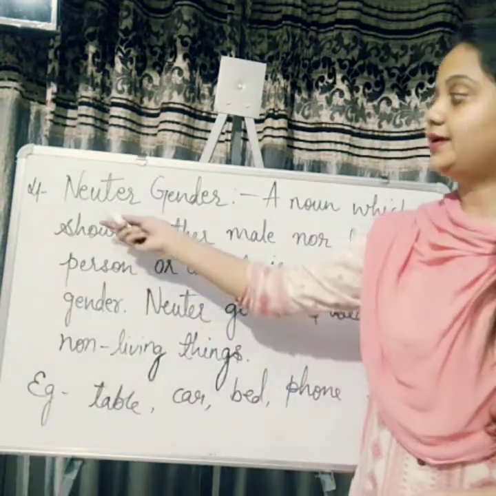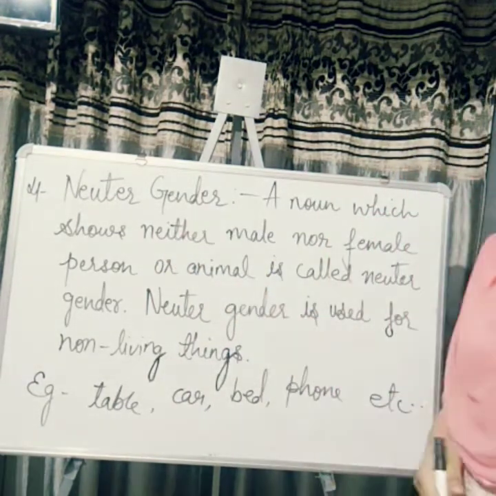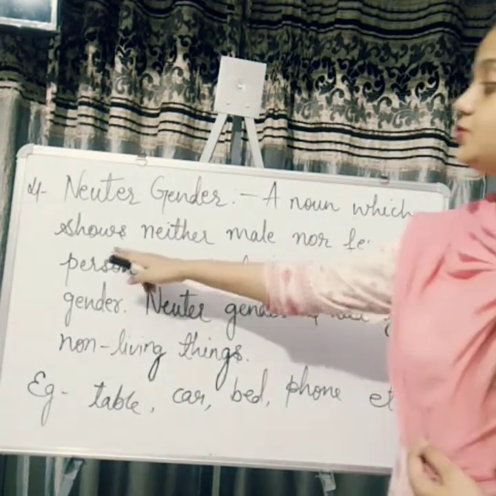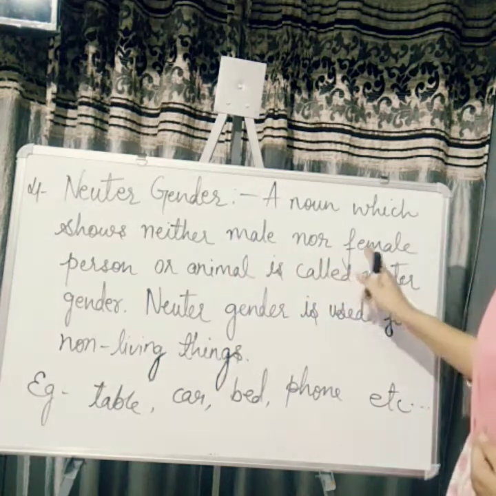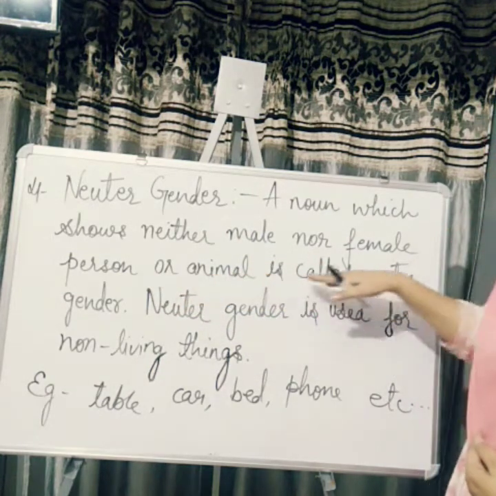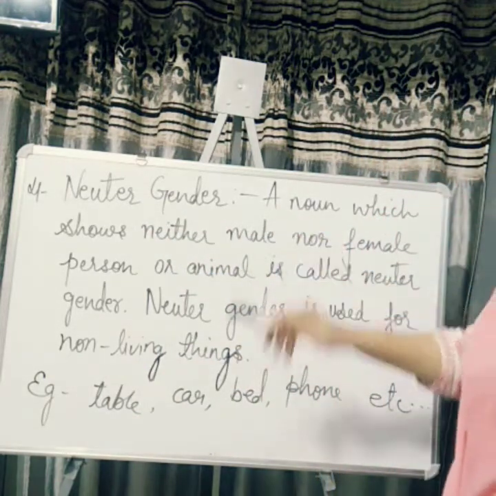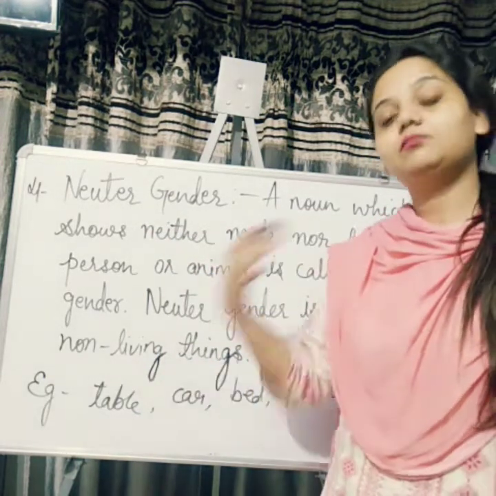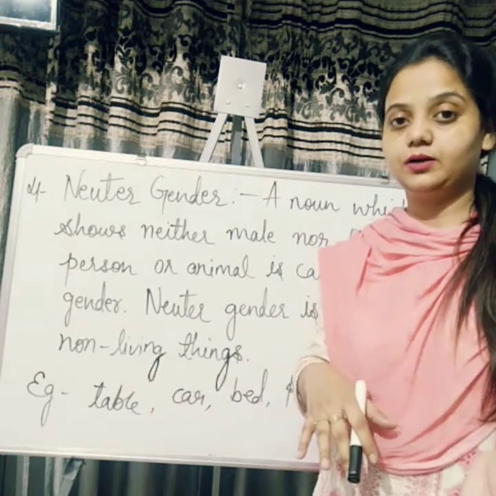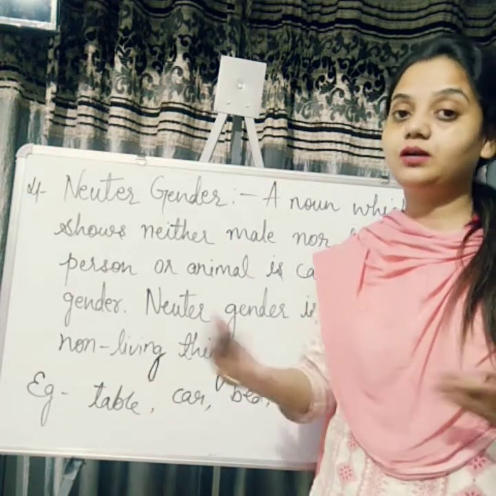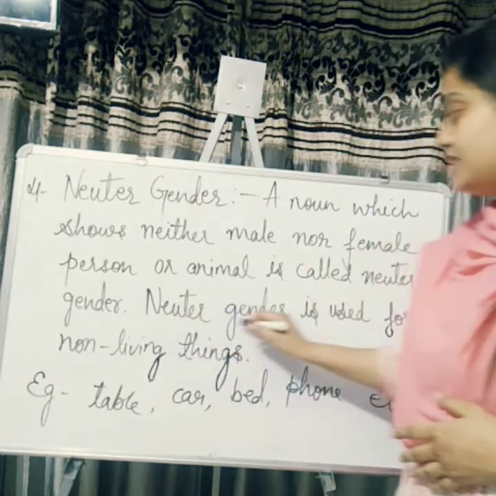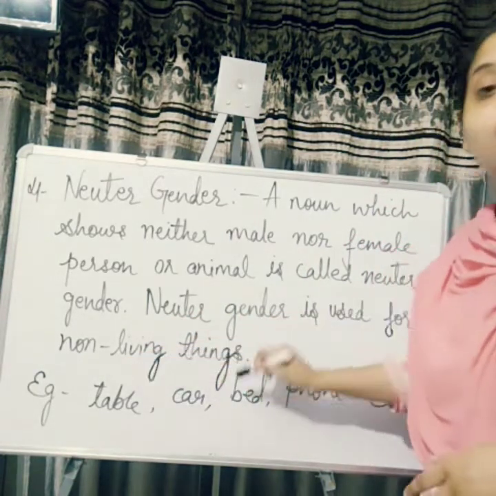The fourth one is neuter gender. So let's see what it says. A noun which shows neither male nor female person or animal is called neuter gender. Means neuter gender nouns are those which do not show either a male or a female. So the question comes, what is it used for? Neuter gender is used for non-living things.